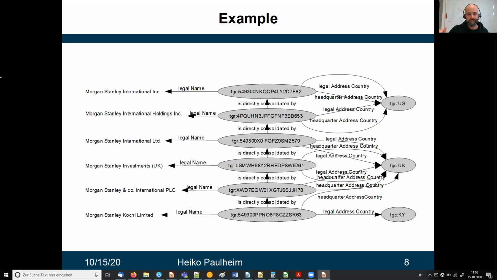This is Morgan Stanley International, which is the ultimate parent entity that's located in the US. It has a subsidiary, which is also located in the US. And then there is a longer chain of other subsidiaries, most of them being located in the UK. But if you dig down long enough, so if you follow all this chain down to the last child, then this last child has its legal address in the Cayman Islands. And this is where tax planning comes in, and therefore we really need these long chains of subsidiary relations.